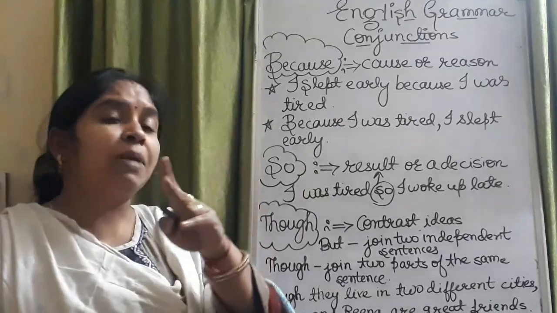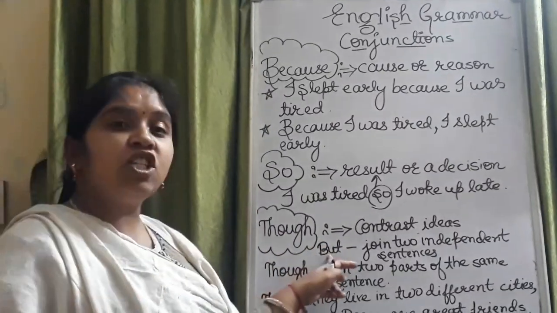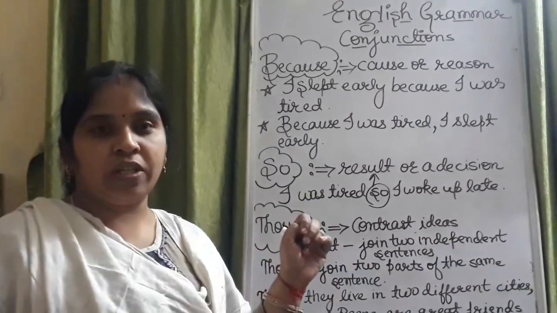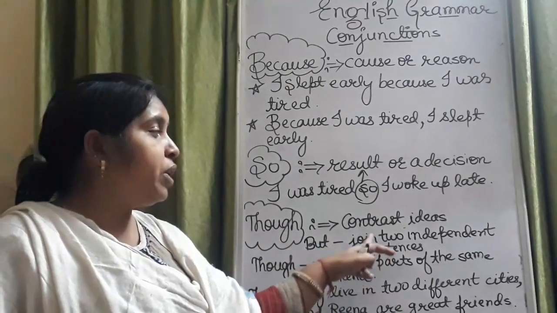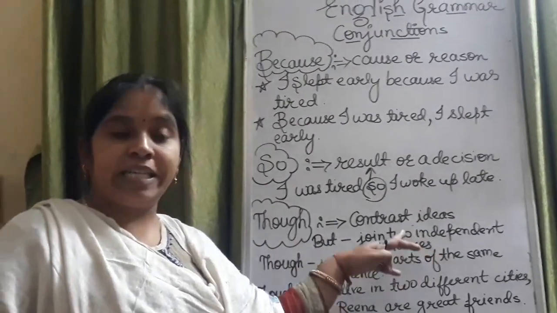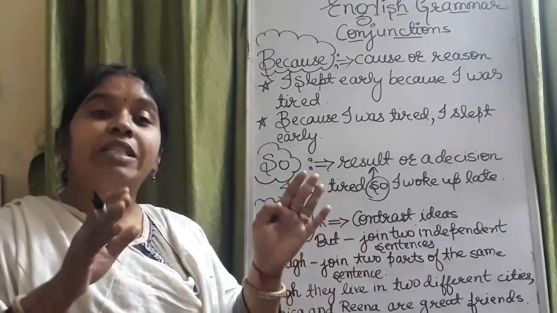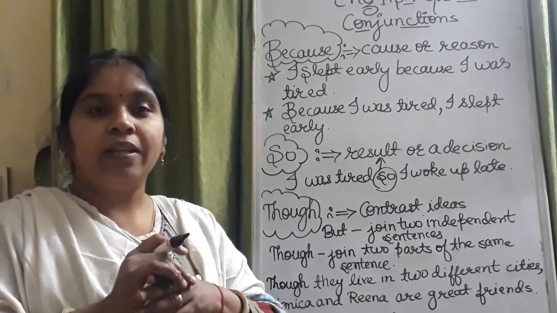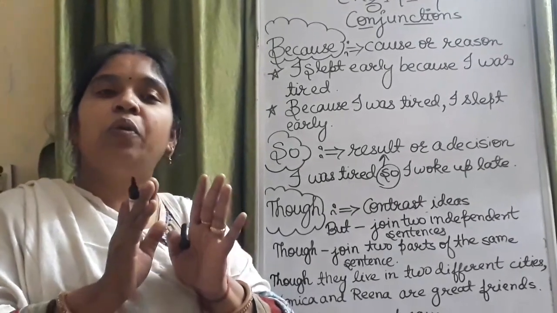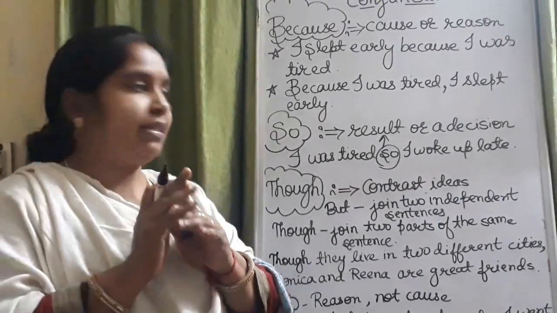So there is some similarity between the conjunction but and the conjunction though. But we use but to join two independent sentences. Independent means the sentences which are not dependent on each other. Okay? That type of sentences are known as independent sentences.